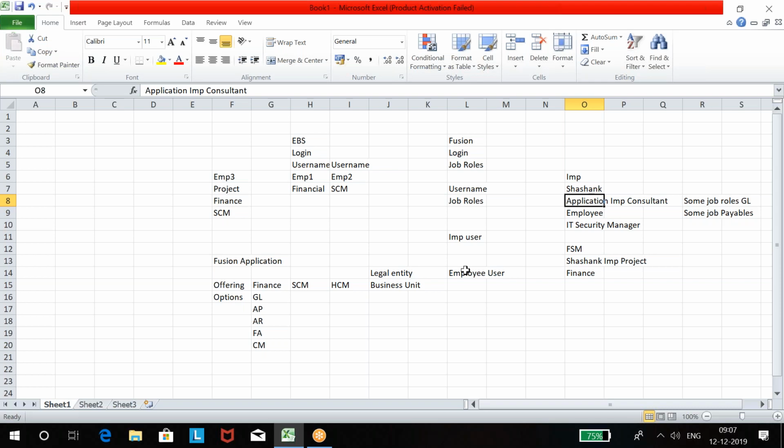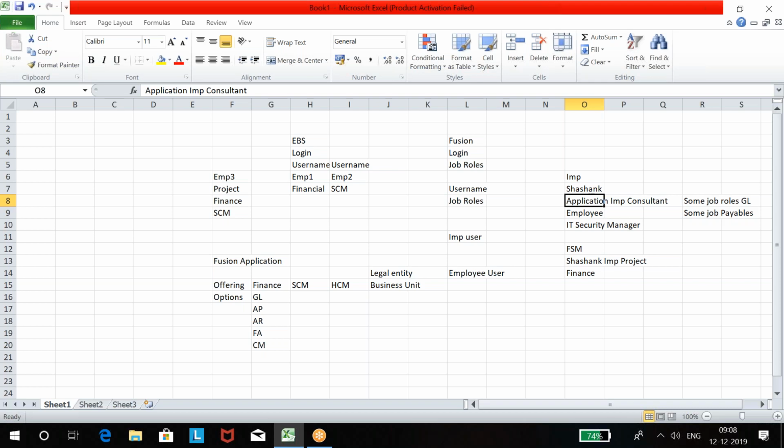If I want to implement something, what do I do? We need to create a project, and within the project we need to enable the offering we want to set up, and then through the offering we can set up the applications. And they ask what is the difference between offering and options. Offering is like Finance, and options are whatever comes under Finance, like GL, AP, AR, FACR. Okay, so these are the things you need to remember.